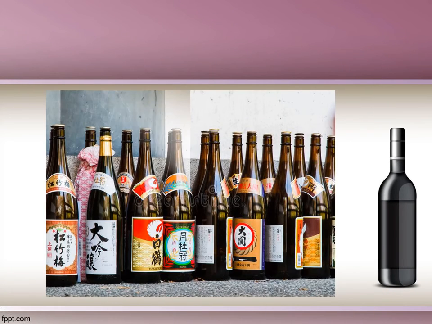Here it is just an image of a few of the varieties of sake we have given. You can see in the picture different brand names, given in Japanese style. The bottles for sake obviously have Japanese tags, and the different varieties are given over here.